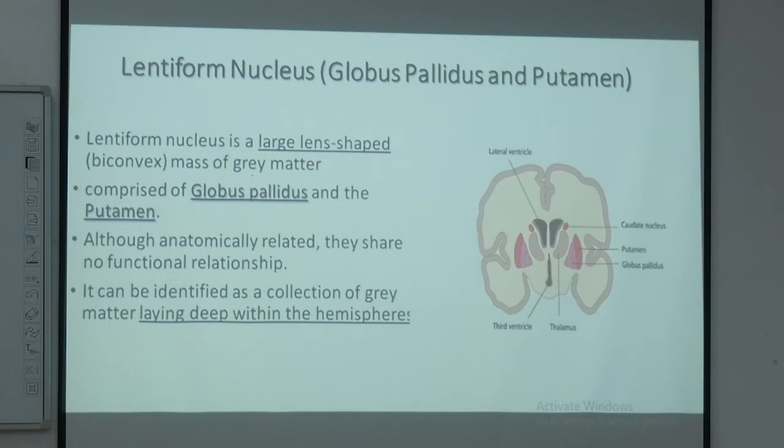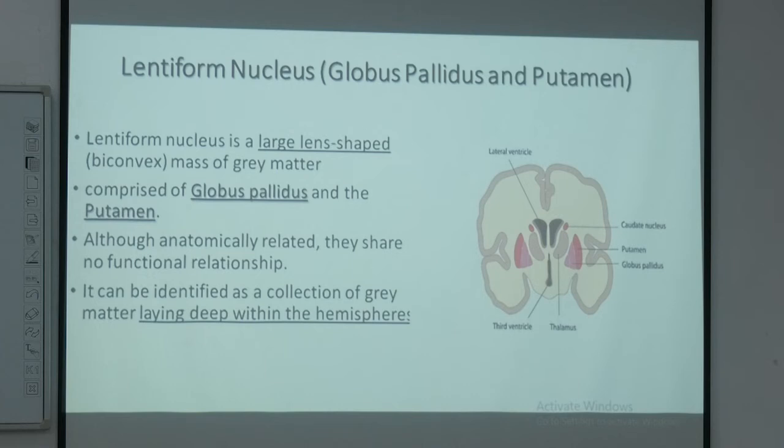Now, getting down to the two substances of the lentiform nucleus, what is known as the putamen and the globus pallidus. Yesterday we talked about these two components, and while discussing, I may have switched the positions of the putamen and the globus pallidus. So the putamen of this lentiform nucleus is present on the lateral side, and the globus pallidus is present on the medial side, which is close to the thalamus.